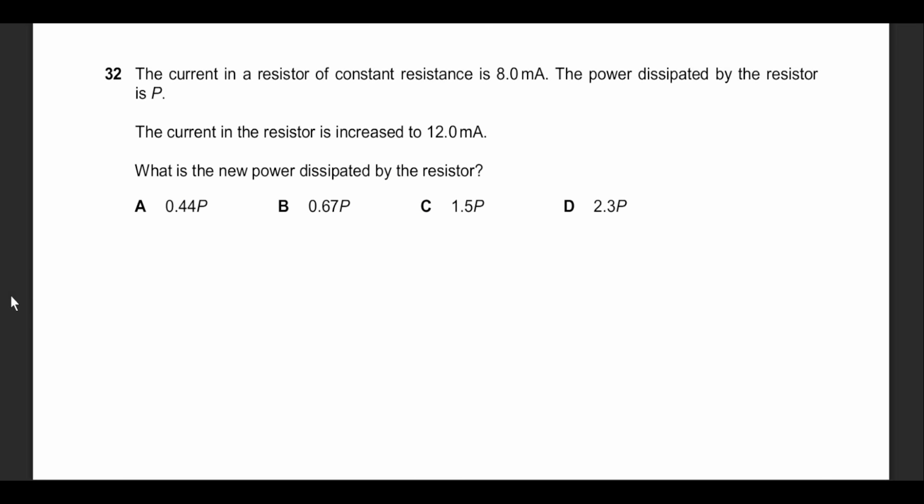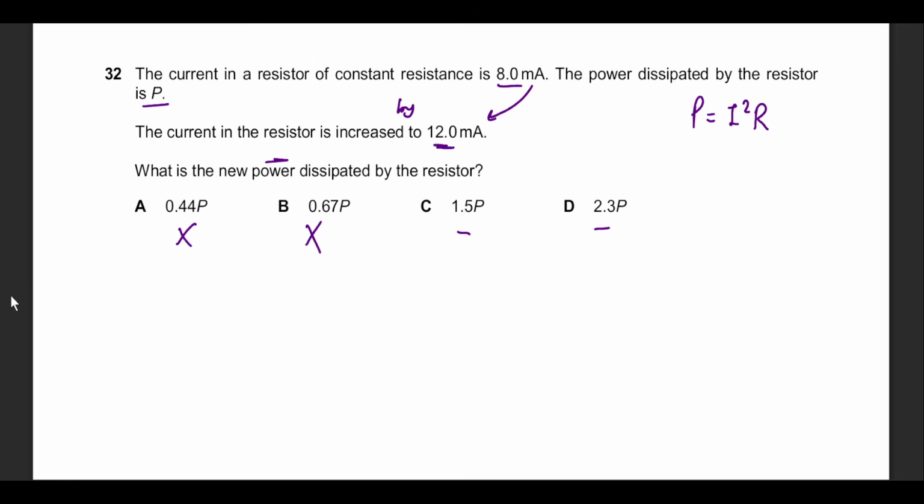Question number 32. It says the current was 8 milliamps and the power was P. So I'm guessing the formula I'm supposed to use is I squared R. He said the current of the resistor increased to, not by, it is increased to, be careful about this word, 12. What is the new power dissipated? Since we are increasing the current, it's not possible to have a smaller value of power. It's either going to be 1.5P or 2.3P. But anyways, let's move on.